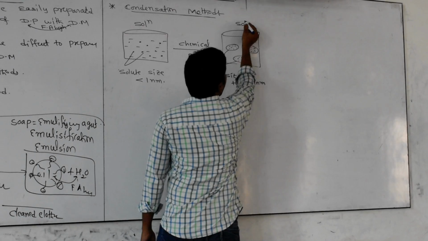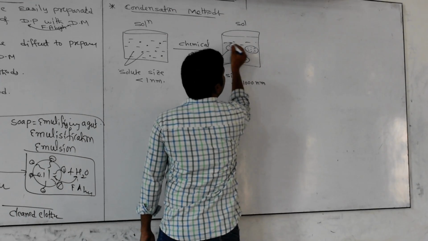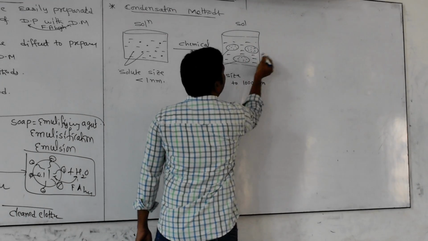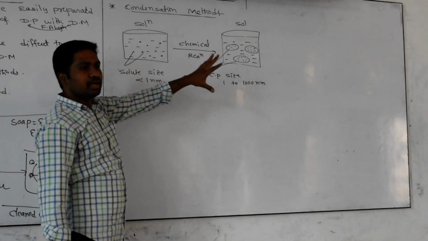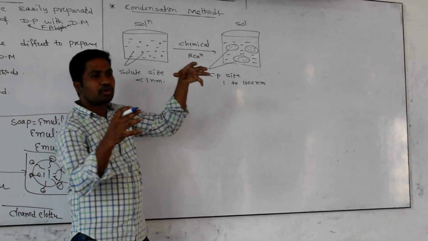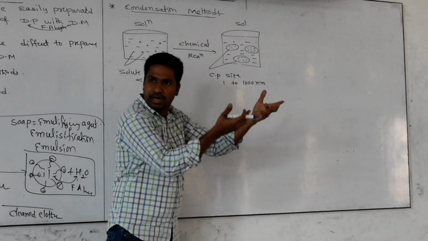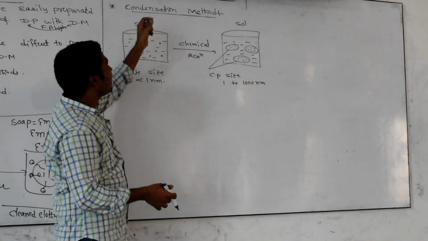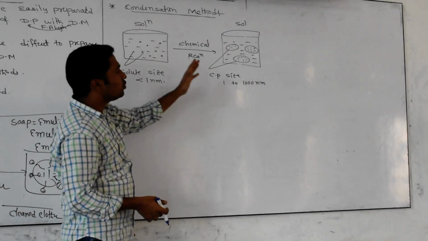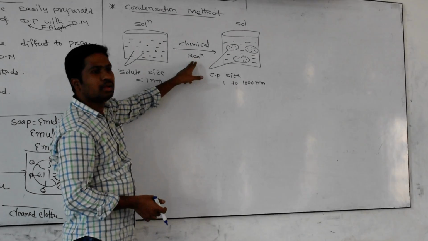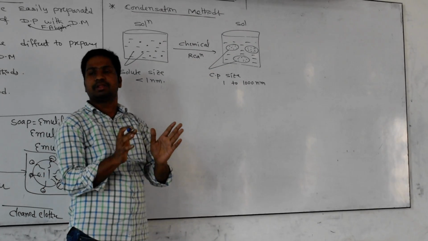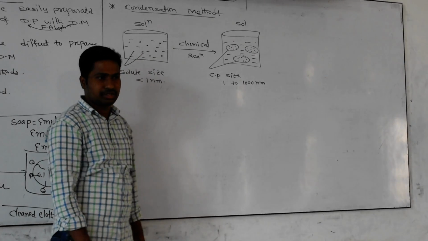Such components are called sols. Are you getting it? Finally, the small particles aggregate together, becoming a colloidal particle. The phenomenon is called the condensation method. If you want to do this, you compulsorily have to use chemical reactions. The condensation method is nothing but chemical reaction methods.